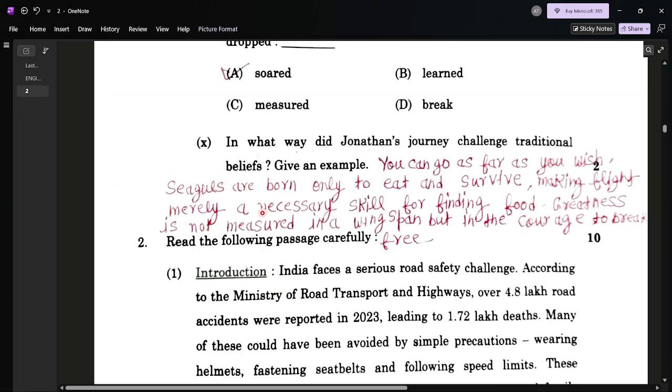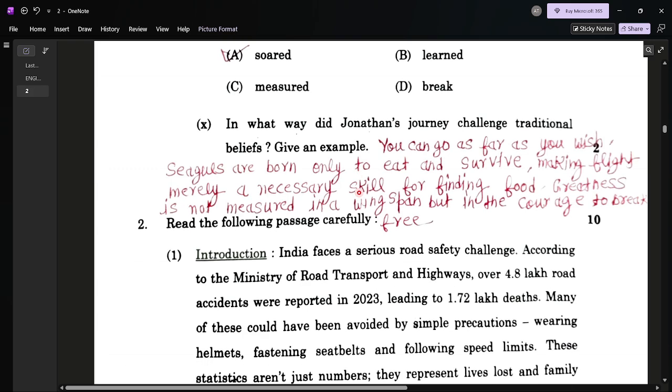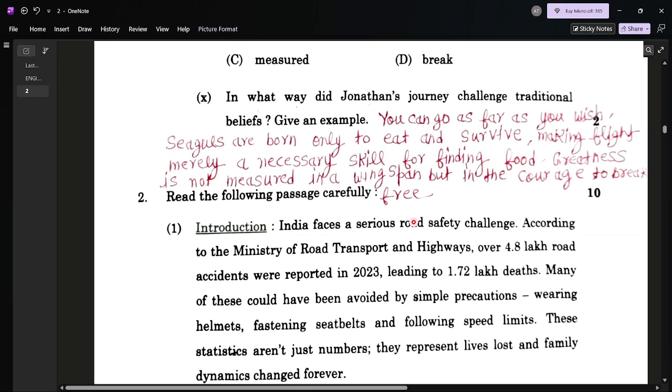Question number 10. In what way did Jonathan's journey challenge traditional belief? Give an example. So here is the answer that I have written. You can go as far as you wish. Seagulls are born only to eat and survive, making flight merely a necessary skill for finding food. Greatness is not measured in a wingspan, but in the courage to break free.